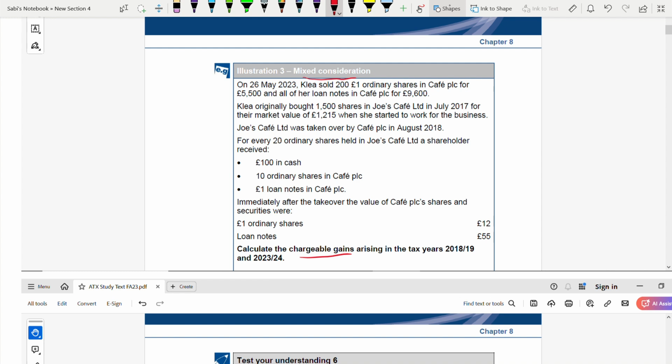On 26th May, Kalia sold 200 £1 ordinary shares in Cafe PLC for 5,500 and all her loan notes for 9,600.